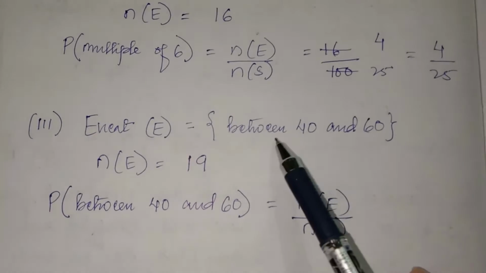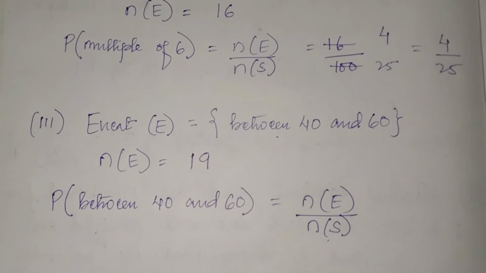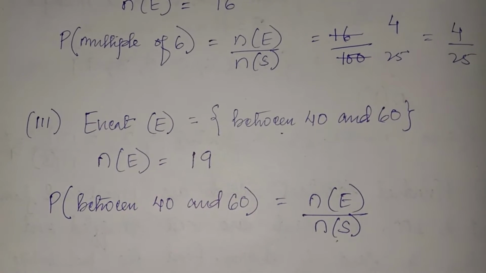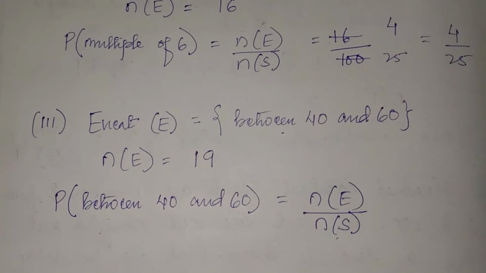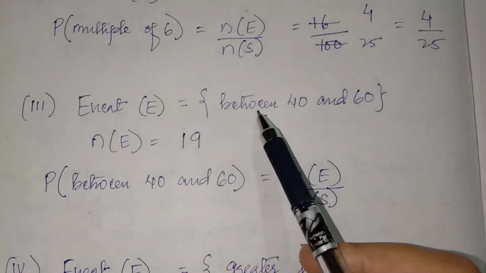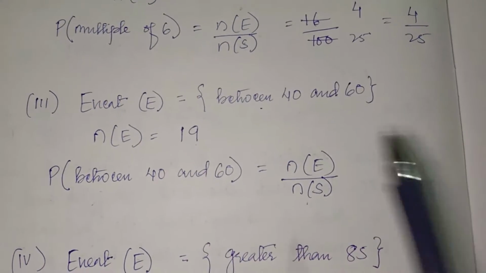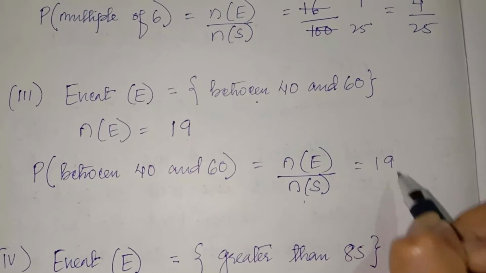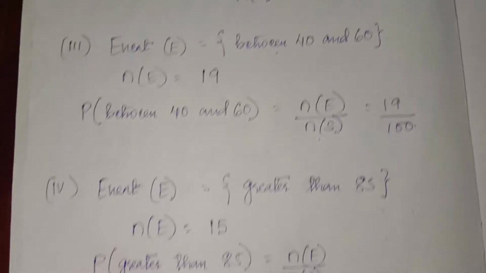Now the next is between 40 and 60. How many numbers are there between 40 and 60? You cannot include 40 and 60. Excluding 40 and 60 there are 19 numbers. Between means you cannot consider 40 and 60. So it is 19 by 100, answer.